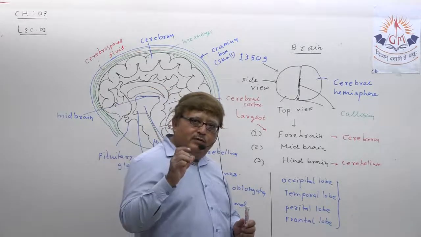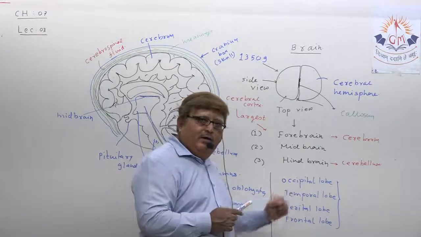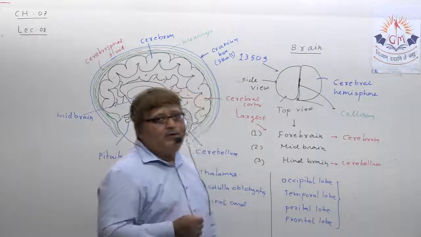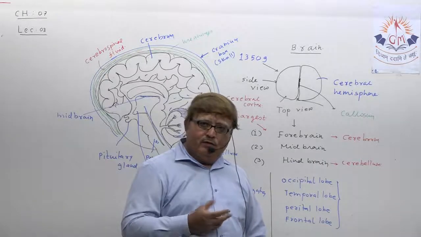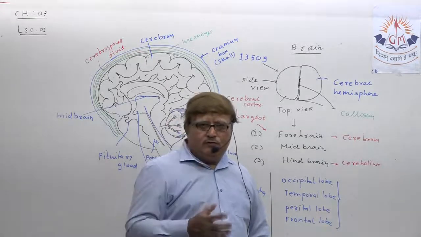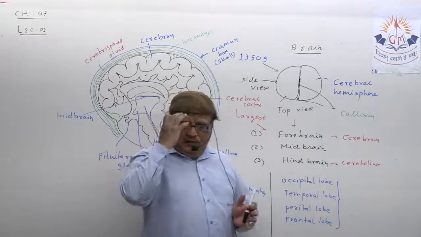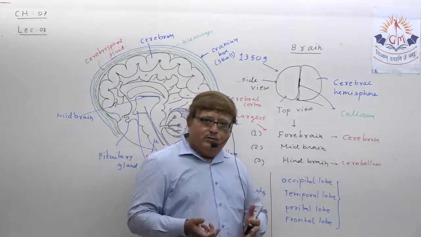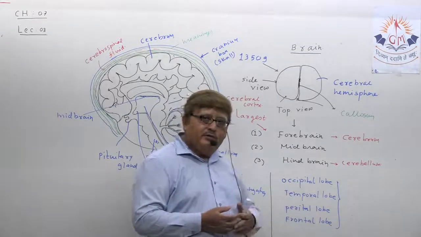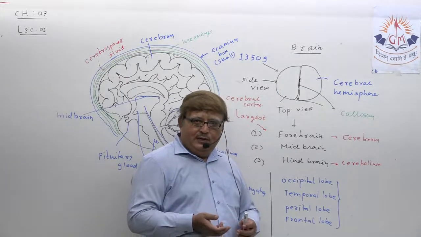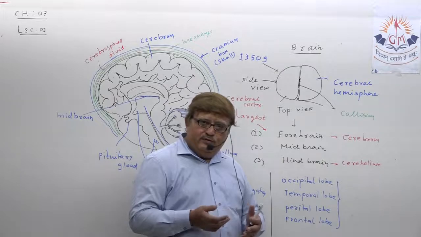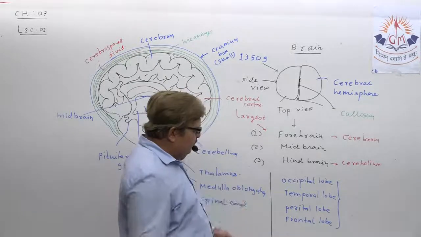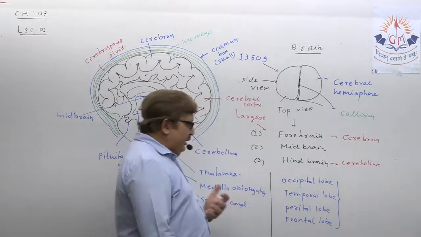Now that person who is getting the clotting of blood in the occipital lobe is able to visualize things, no doubt, but is not able to identify. We have seen in film sometimes that if somebody has got some mechanical injury in the forebrain, then he is not even able to identify his close relative. That happens. Blood clotting takes place in these lobes due to mechanical injury, and by surgery or by proper medicine, again the blood flow can be made normal and the person can be saved. Understand? So this is about the cerebrum.